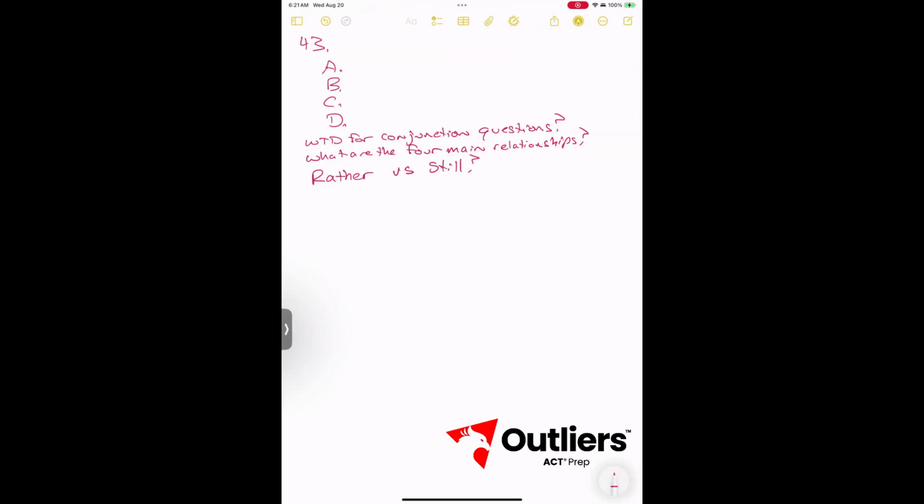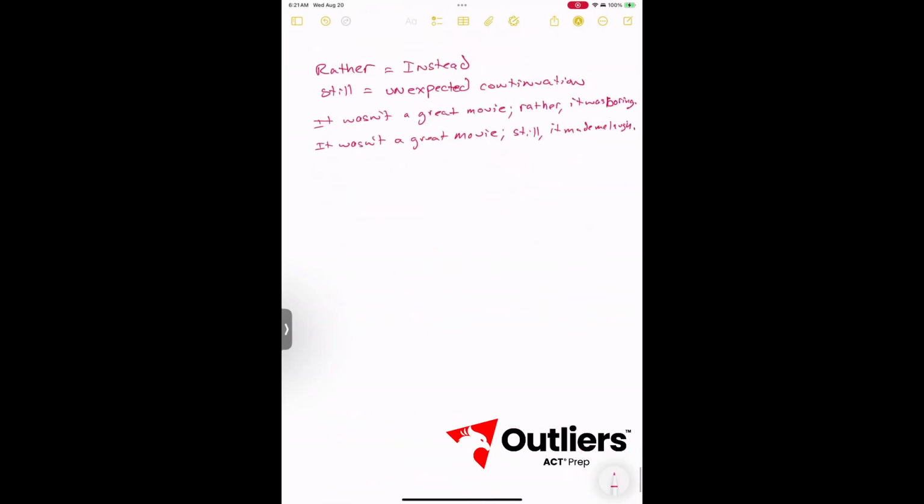Rather versus still. So let's just take a look at these. Rather is the same as instead. Still means unexpected continuation.